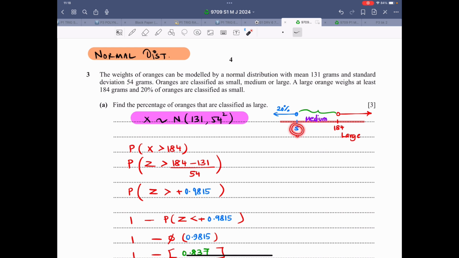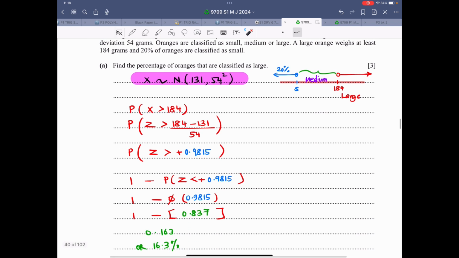20% of the oranges are classified as small. There is a value S. That means anything less than S will be classified as small. So S is the greatest value under which this orange will be classified as small. And if they were asking for medium, that lies between these 2 values. Now the first part, find the percentage. That means you will find the probability and you will multiply by 100, you will get the percentage. Find the percentage of oranges that are classified as large.